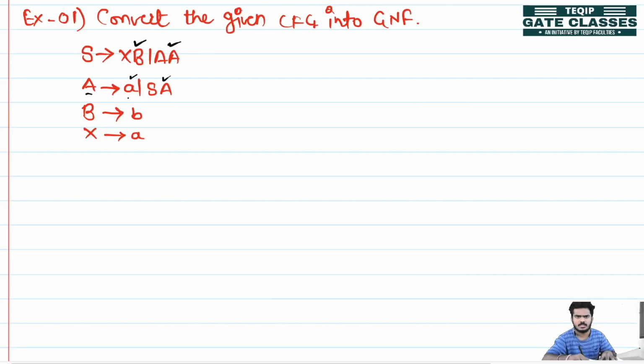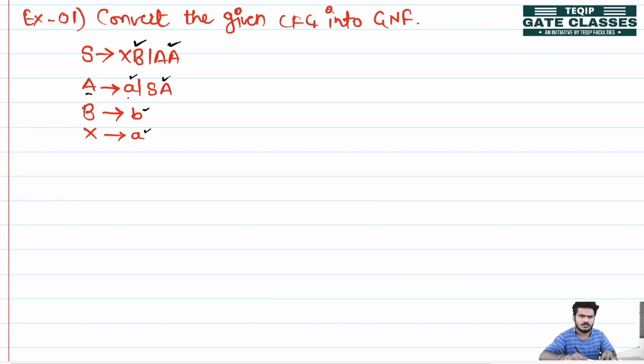So all the productions are in CNF form. The next step says we have to check whether the grammar has left recursion. Here we are not seeing any left recursion, but remember that we have to check continuously, because we are replacing productions, and at any time we can get a left recursion in the productions.